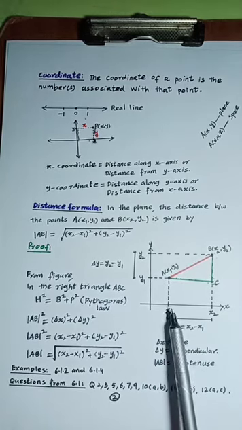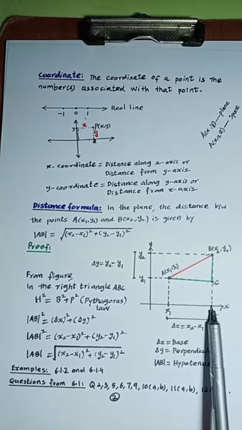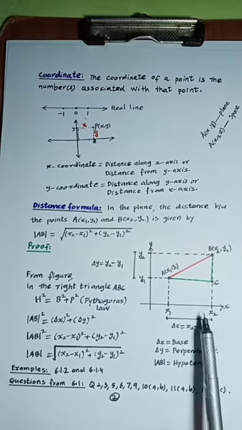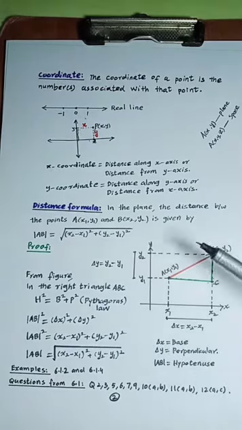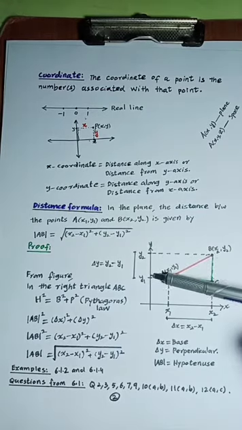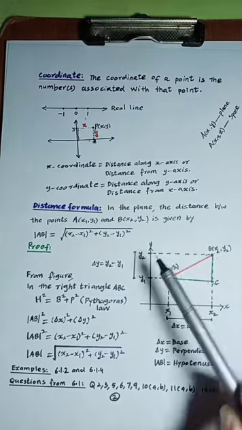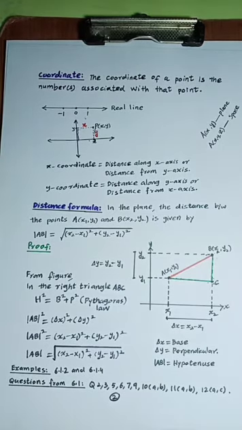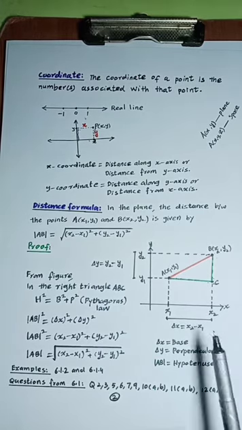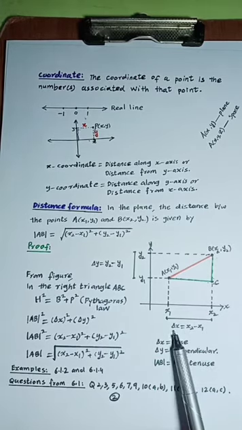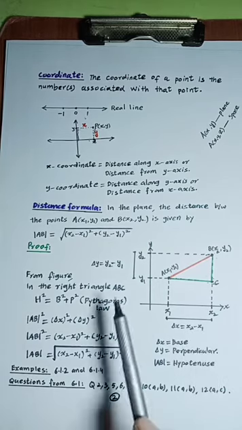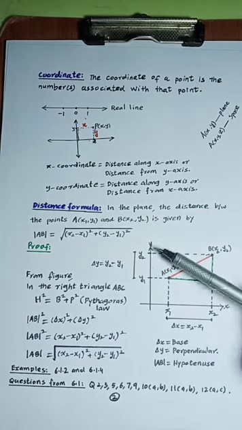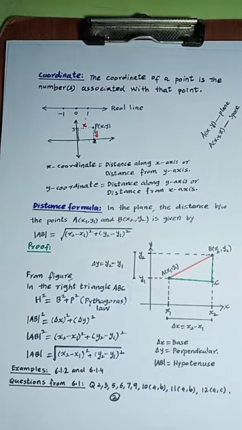So here the x coordinate moves from x1 to x2. There is a change in x, and that change in x is delta x. And the y coordinate moves from y1 to y2, so here is a change in y, and that change in y is denoted by delta y. You know that the change is always calculated as final minus initial. So this is initial, this is final. Delta x is equal to final minus initial. This is initial, this is final, so delta y is equal to final minus initial.